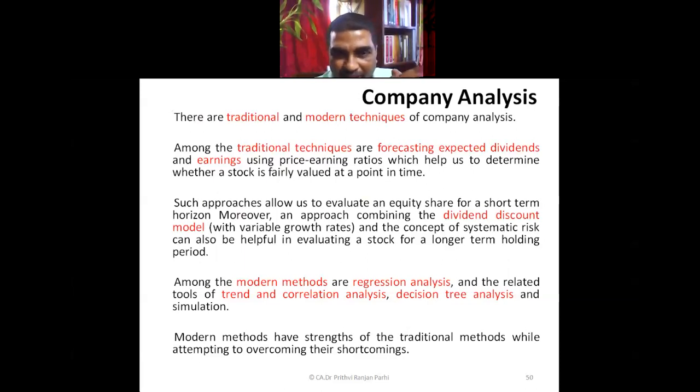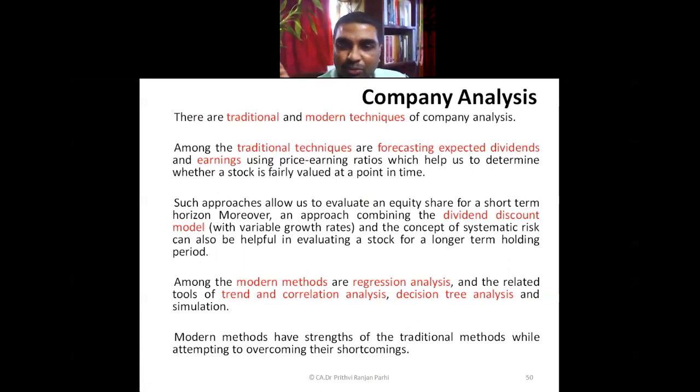Coming to modern method, we use some methods like regression analysis. Here, what we'll do, we'll find out some variables which affect the value. We can say some variables are dependent, some variables are independent. By analyzing these values, or you can say these factors, which are responsible to bring changes in the value, and by applying a regression analysis model, we try to arrive at the value. We also do some kind of trend and correlation analysis. This value is correlated to what other factors, we try to find out.